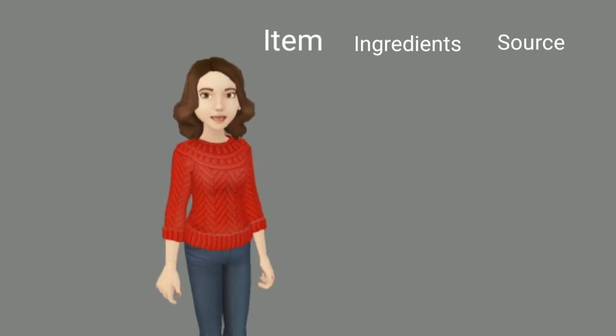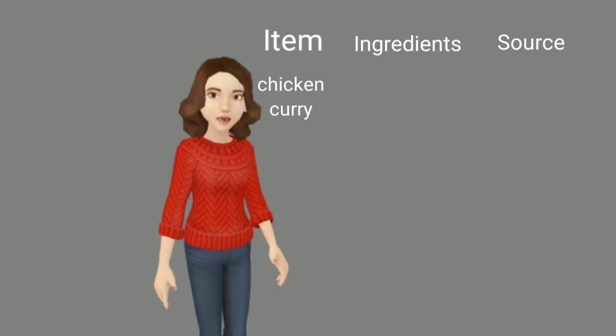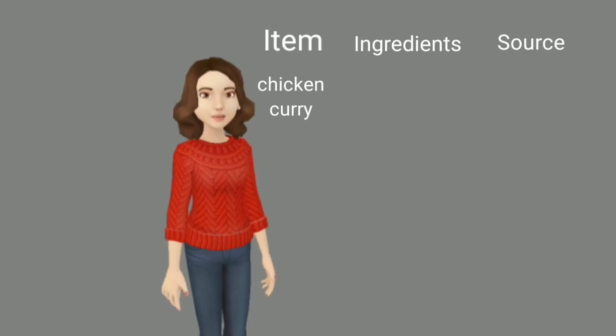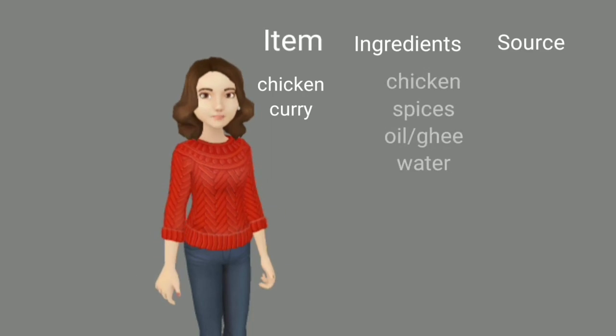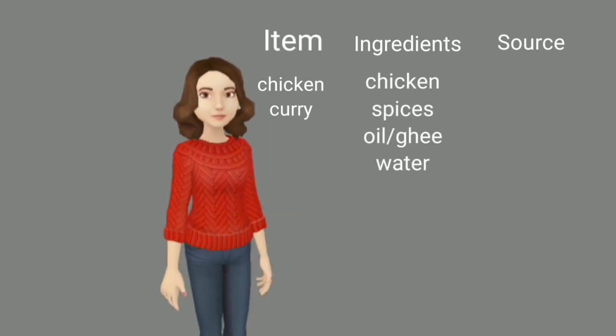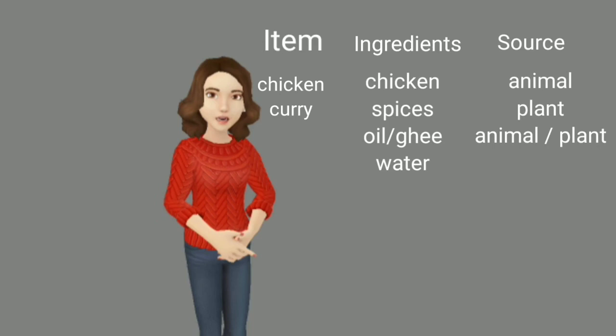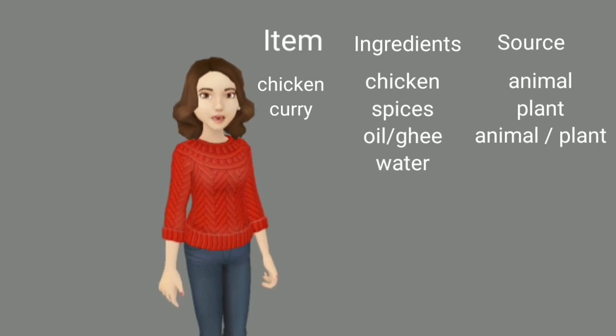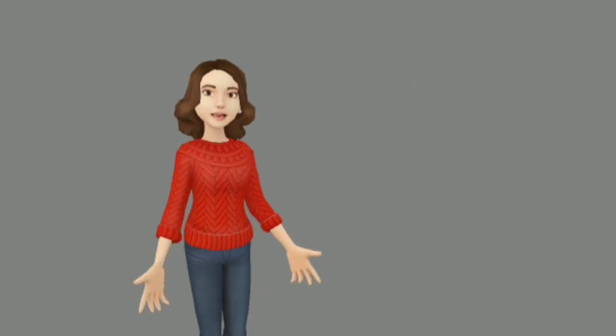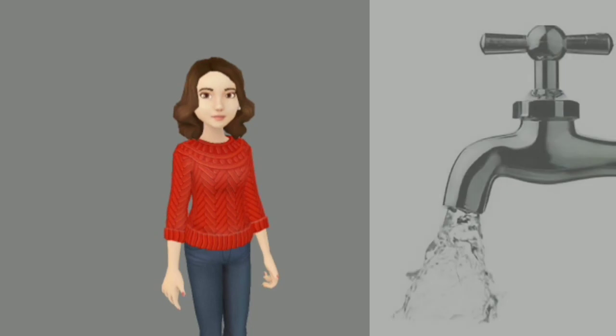Now the second dish is chicken curry, which is liked most by my friend Gagandeep. Okay. Now the ingredients: first, chicken. Second, spices. Third, oil or ghee. Fourth, water. Chicken, source is animal. Spices, source is plant. Oil or ghee, source is both animal and plants. If it's fish oil, then it comes from animals, and if it is sunflower oil, it comes from plants. Water is water, it comes from my house tap.